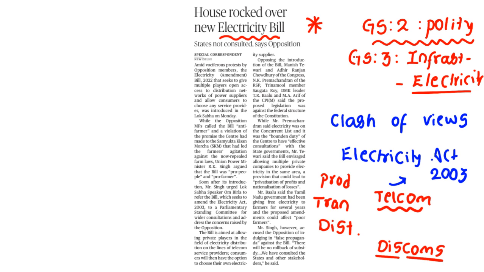They are coming with their points by saying that the central government is going to amend it so that the ultimate customer would get a better choice at a cheaper price. Clear? Are you getting? In the same way as Airtel and Jio, private players will come and offer their services.